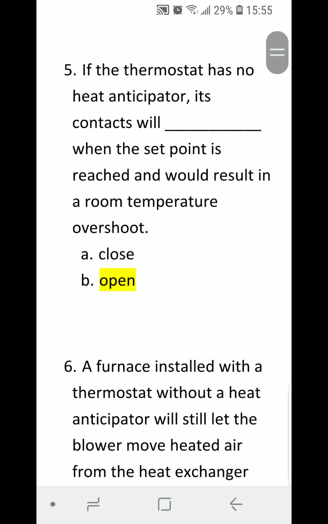Number 5. If the thermostat has no heat anticipator, its contacts will blank when the set point is reached and would result in a room temperature overshoot. A, close. B, open. Correct answer is B, open.